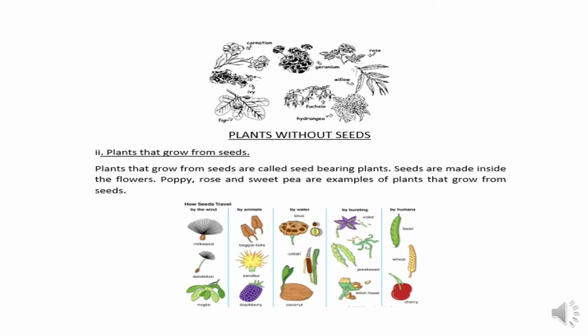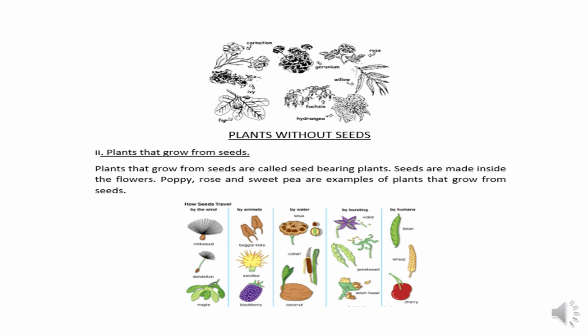Now these are the examples of those plants whose seeds travel from one place to another by water, and the example is lotus. You know, the lotus flower grows in water, so by water the seeds of this plant travel from one place to another. Next example is calftail, and this one is coconut. Coconut is also found near the water, or at the side of the water. The coconut trees grow there. That's why their seeds travel from one place to another by water.